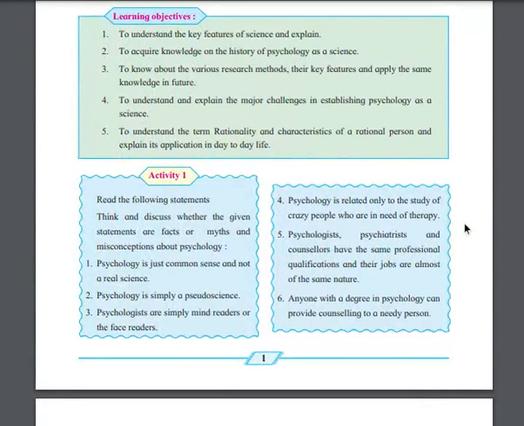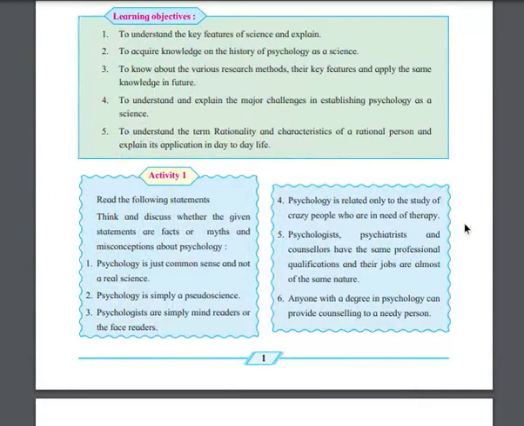Sometimes this kind of statement, what do you think? Psychology is simply a mind reader or face reader. Psychology is related to the study of crazy people who are in need of therapy. Psychologists, psychiatrists and counselors have the same professional qualification and their jobs are almost of the same nature. These are activities. What do you think? Psychologist, psychiatrist and counselor, is their job really the same?